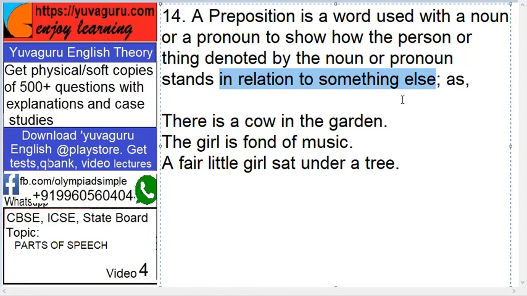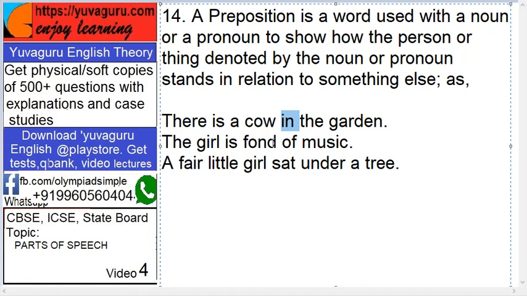That is very much important, and that is the only crux or the target or the focus of this sentence. Remaining everything over here is blah blah blah. Okay. So a preposition is a word used with a noun or pronoun to show how the person or a thing denoted by the noun or pronoun stands in relation to something else. Means what? Say this. There is a cow. Okay. This sentence is complete by itself. In the garden means what? We are showing where the cow is with respect to the garden. It's in the garden. So in is the preposition.